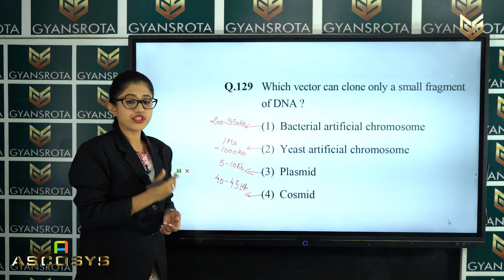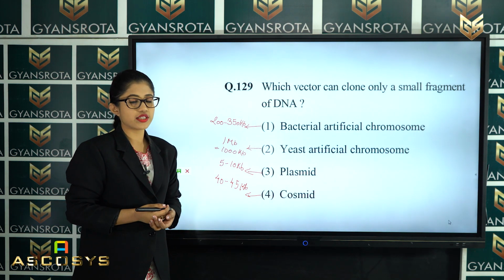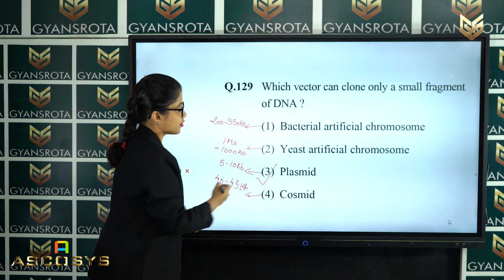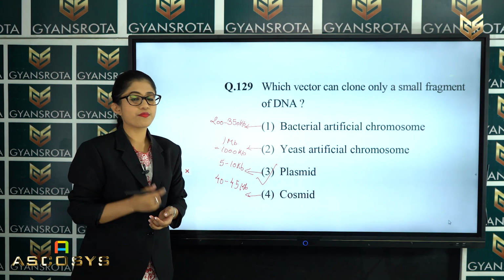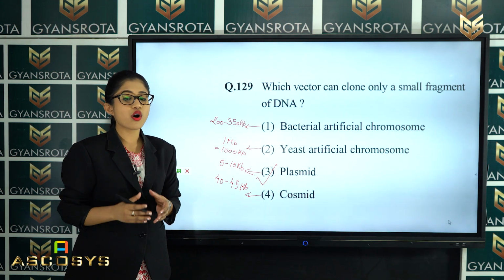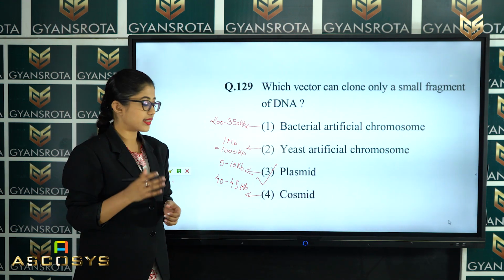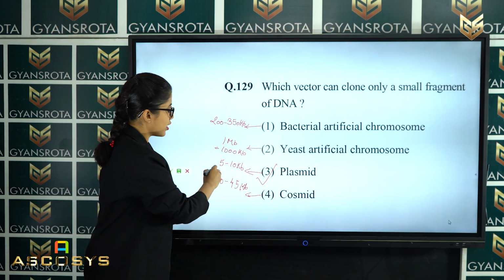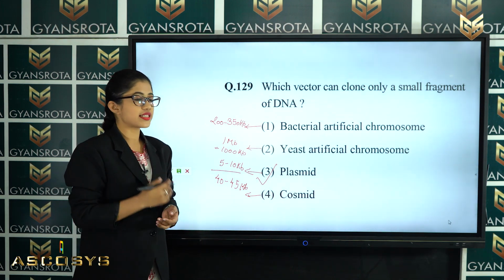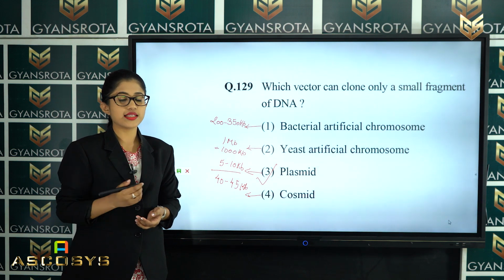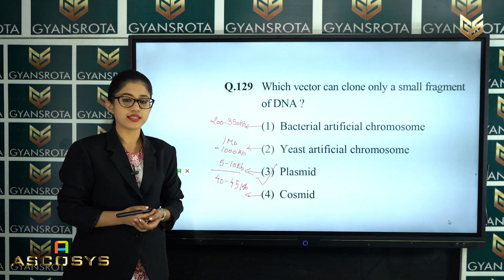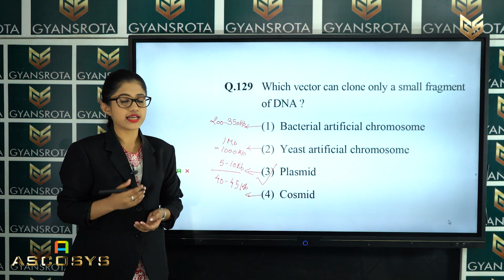So, which among these is the correct answer for this question? The correct answer is option number 3, that is plasmid. Plasmid is the vector which is used to clone small fragments of DNA, and that small fragment should be in the range of 5 to 10 kilobase. So, this is the correct answer, and you can take this question from the chapter Molecular Basis of Inheritance. Now, let's move on to the next question.